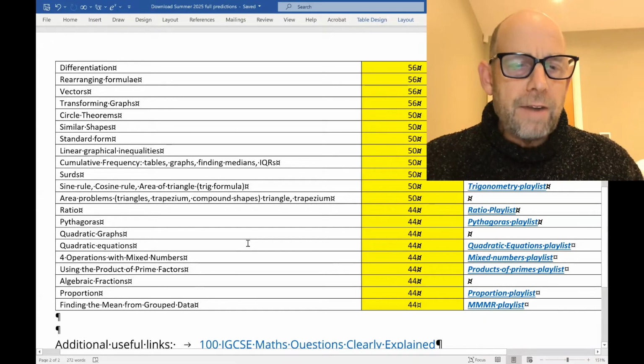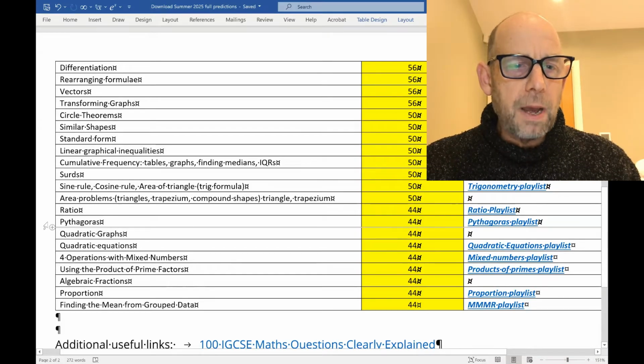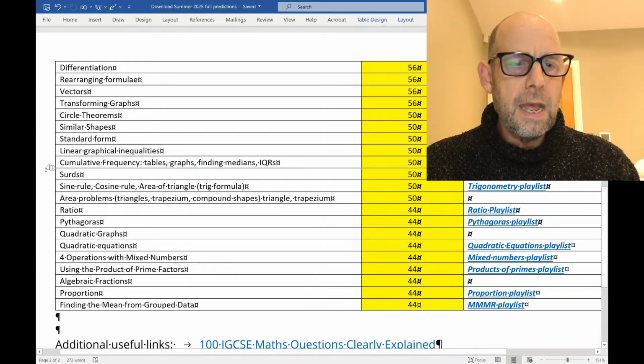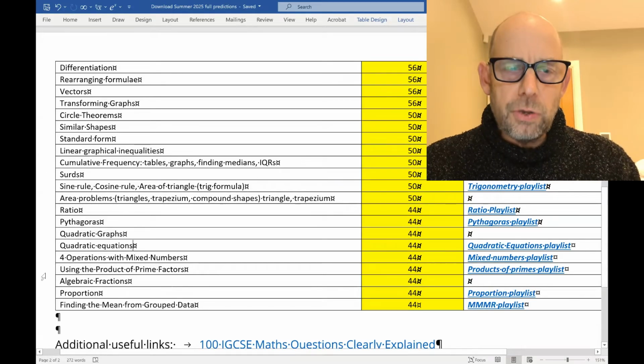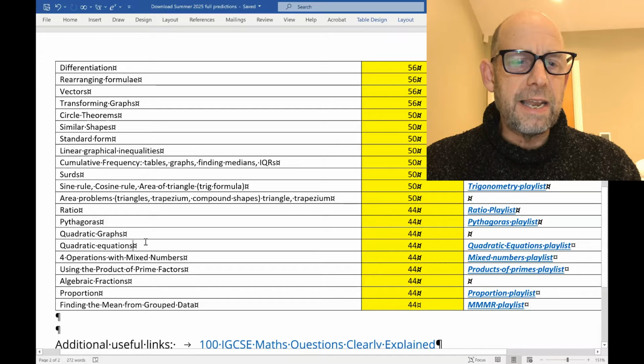Now, if you're going for a grade 4 or 5, which topics are more accessible that regularly come up? Quadratic equations, Pythagoras, ratio, area problems, cumulative frequency, operations with mixed numbers, using the product of primes, standard form. Those would be the topics I'd be choosing from this list.